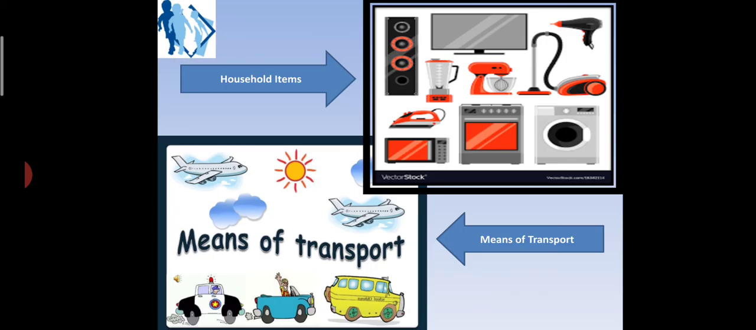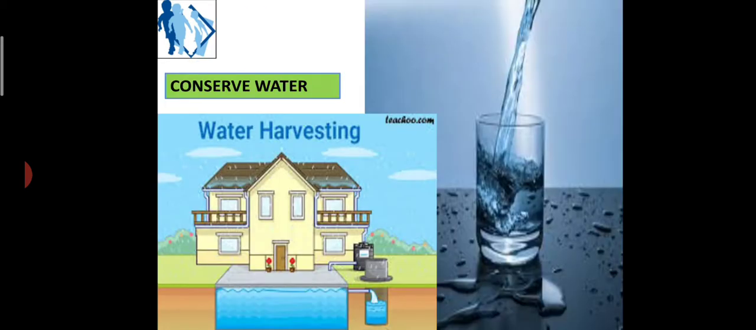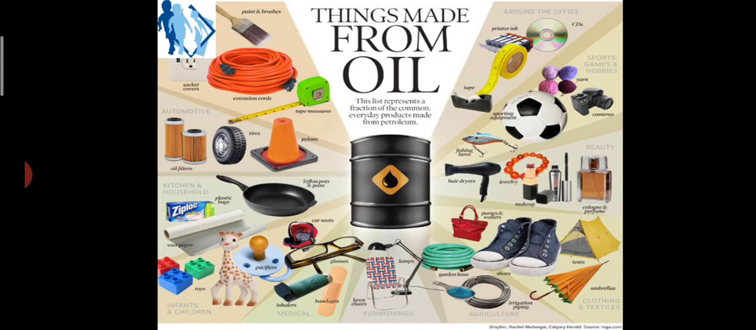We should try to make optimum use of household appliances and proper use of means of transport. Human population should be kept under control. That is, a check should be there on the growth of population. Designs of buildings should have sufficient ventilation to save electricity, and we should increase the use of eco-friendly papers. We should use water carefully, practice rainwater harvesting and use petroleum products judiciously.